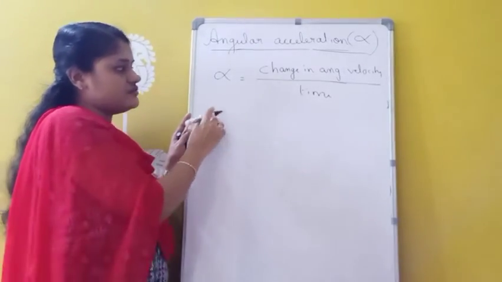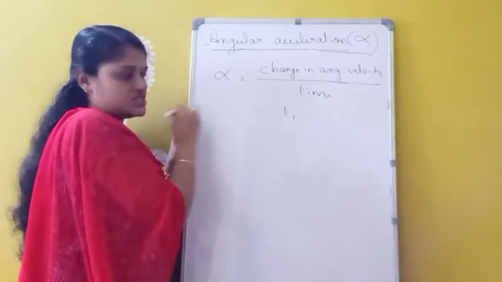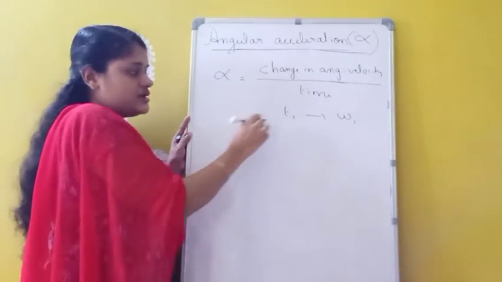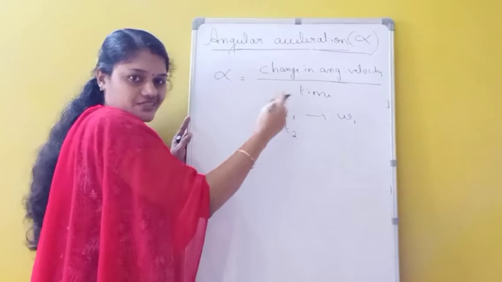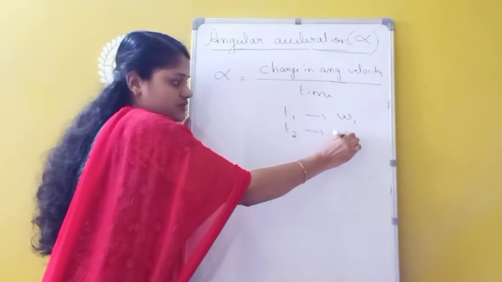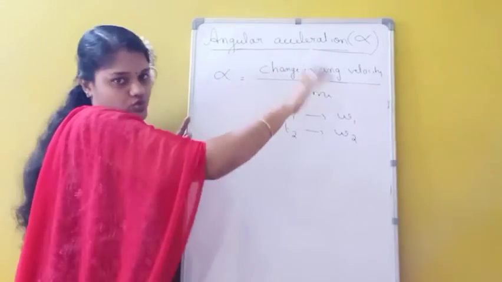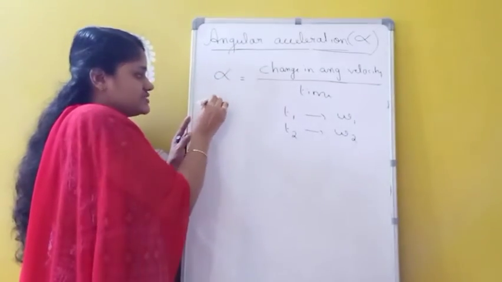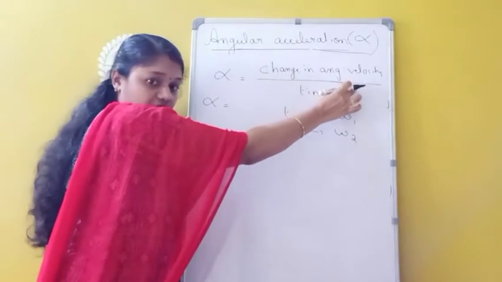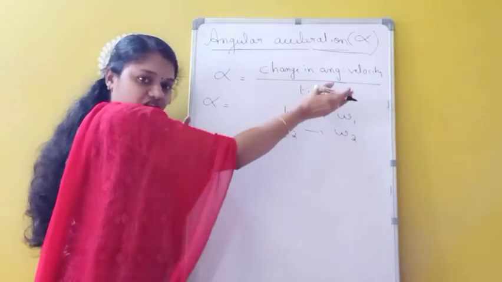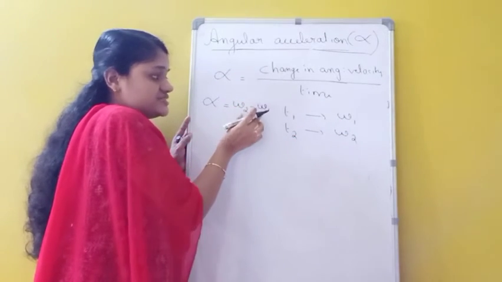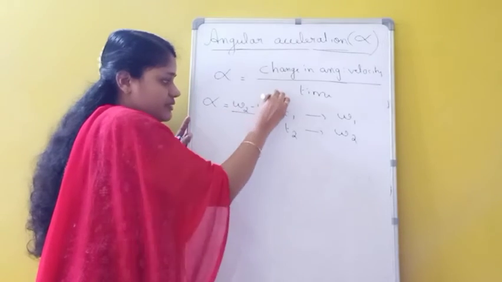Suppose at time t1, let omega 1 be the angular velocity of a particle, and at a later time t2, let omega 2 be the angular velocity of the corresponding particle moving in a circular path. Then how will you write alpha? Angular acceleration alpha is given as the change in angular velocity, that means final minus initial, omega 2 minus omega 1.